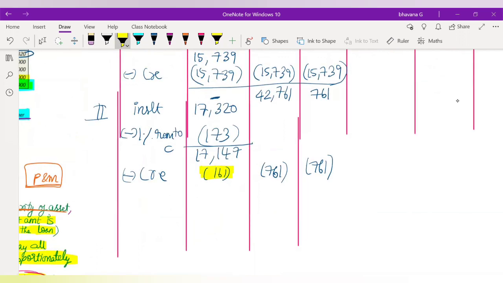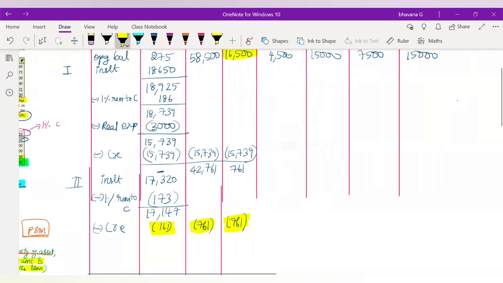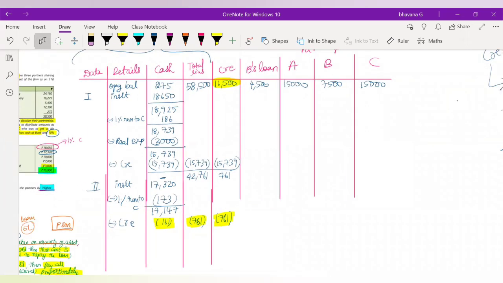You can put in the cash account that you are reducing 161 rupees from the cash balance, but actually it is like you have paid 761 rupees. Is this clear to you guys? How I got 161 and 761? Do you guys have any doubt in that? Should I explain it again? Others, can I get an answer, please? Because this is somewhere you can get a confusion. Others, clear? Once more. Okay.